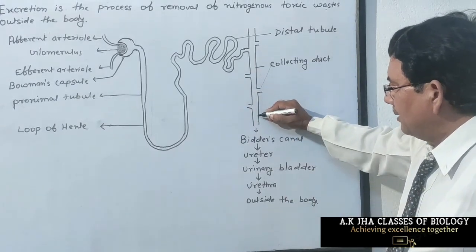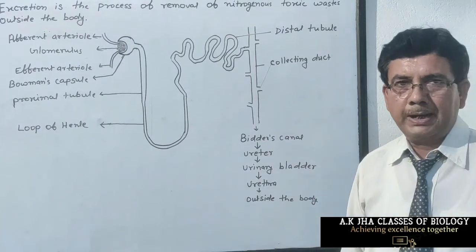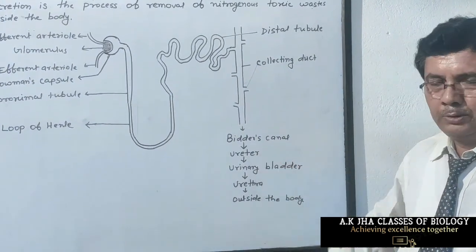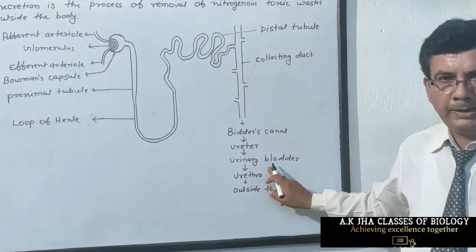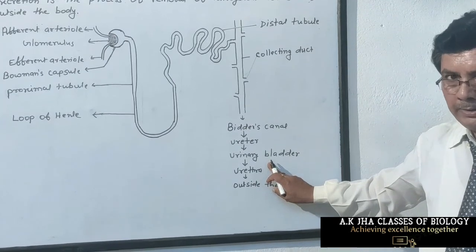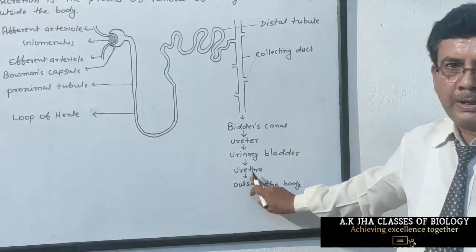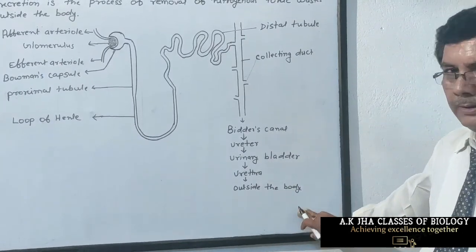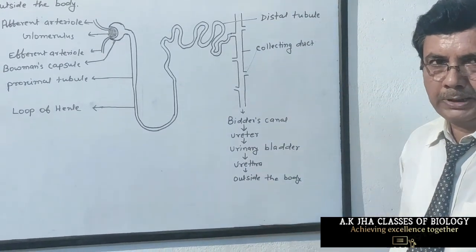This collecting duct opens into a canal which is called Bellini's canal, and the canal opens into the ureter, and the ureter opens into the urinary bladder, and the urinary bladder opens into the urethra, and the urethra opens outside the body, and urine is liberated outside the body from time to time.